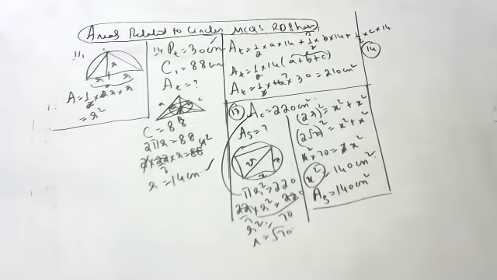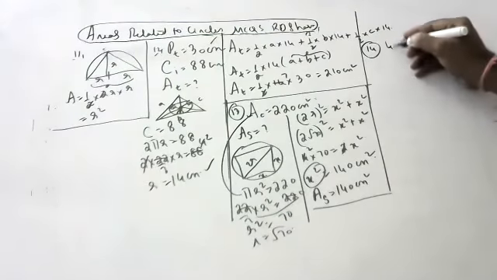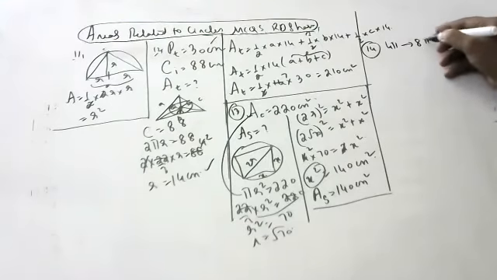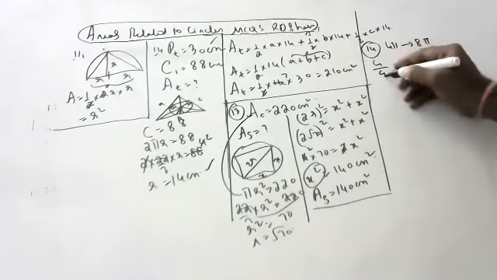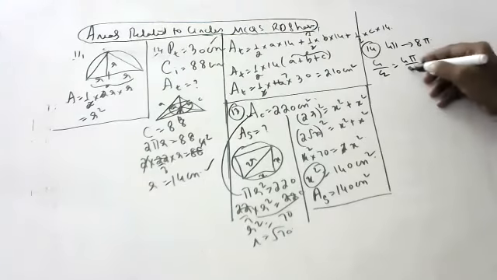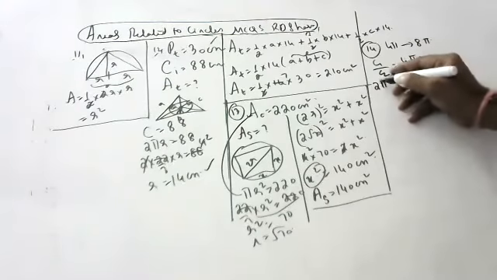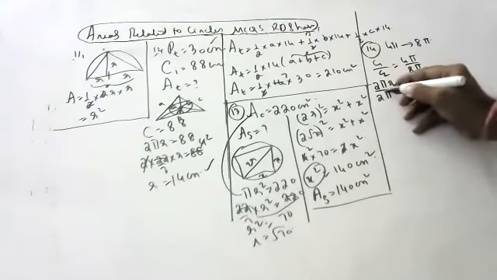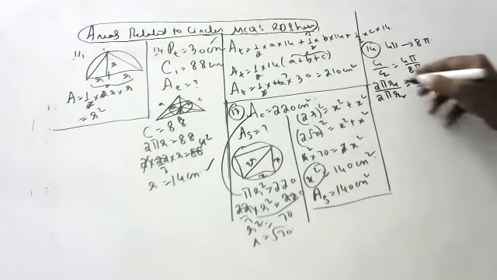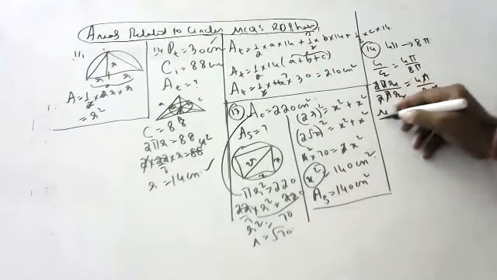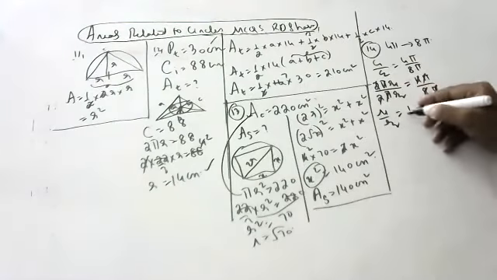So coming to the 14th question, children. If the circumference of a circle increases from 4 pi to 8 pi, what happens to the area? So children, circumference C1 by C2 is 4 pi by 8 pi. C1 is 2 pi R1, C2 is 2 pi R2, equal to 4 pi by 8 pi. Pi and 2 cancel. R1 by R2 is equal to 1 by 2.